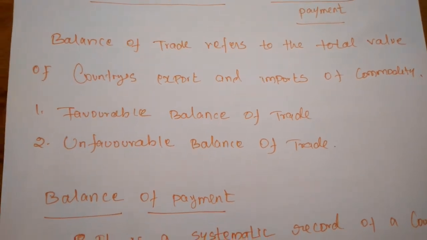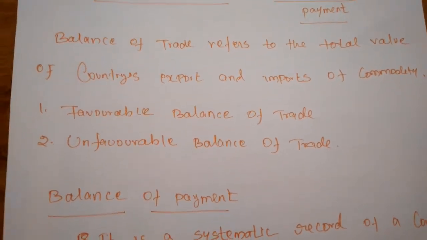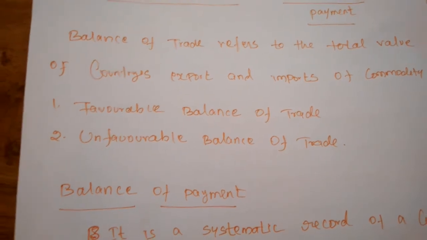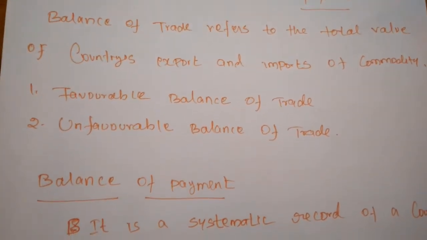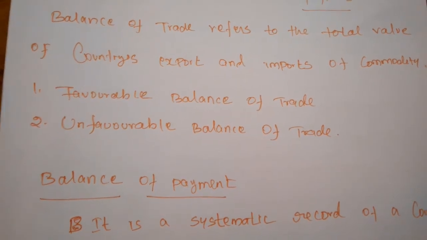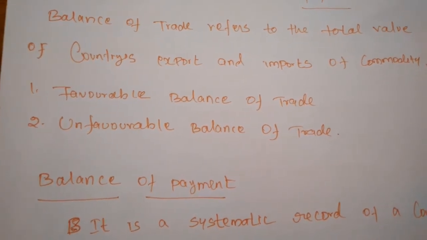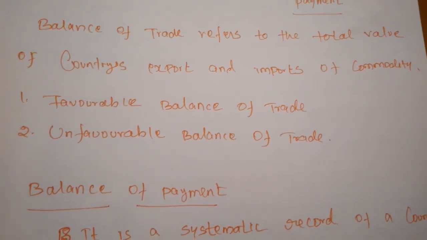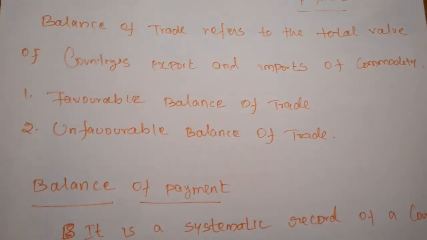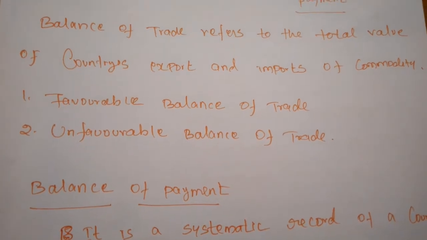In this balance of trade, there are two concepts: the favorable balance of trade and the unfavorable balance of trade. Every nation wants to maintain a favorable balance of trade. So first we must know the meaning of favorable balance of trade.